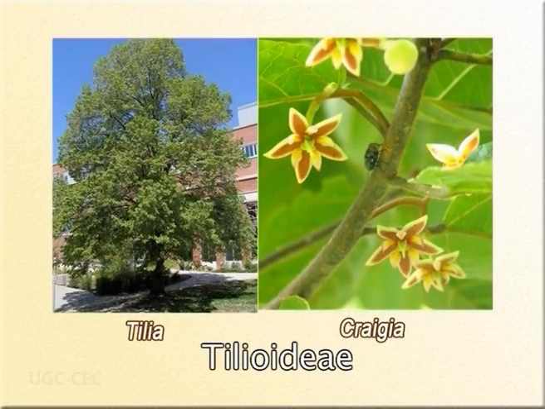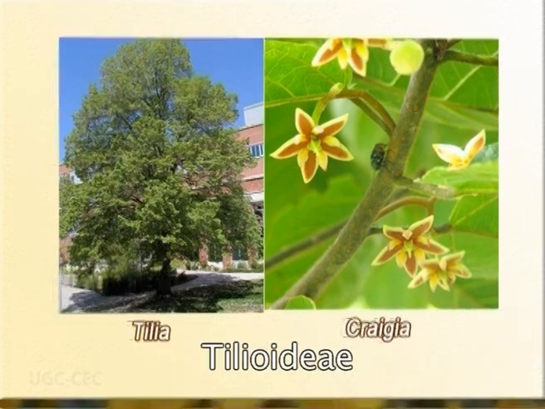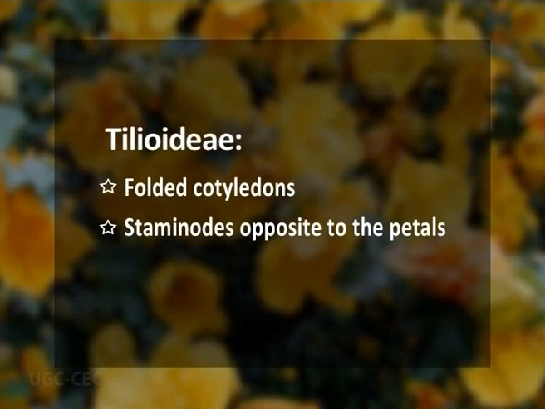The Tilioideae subfamily, represented by genera like Tilia and Craigia, is distinct in possessing folded cotyledons. Stem nodes here are opposite to the petals. The remaining 2 subfamilies are Bombacoideae and Malvoideae. Traditionally, they were recognized under separate families, Bombacaceae and Malvaceae, as already mentioned at the start of discussing the phylogeny. They are closely related to each other.